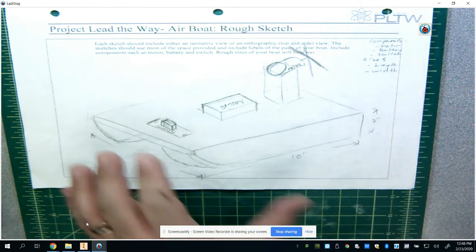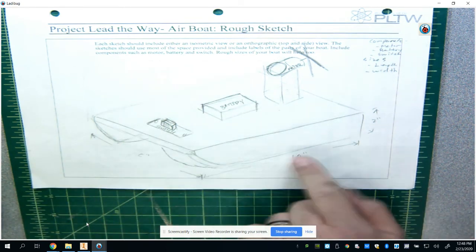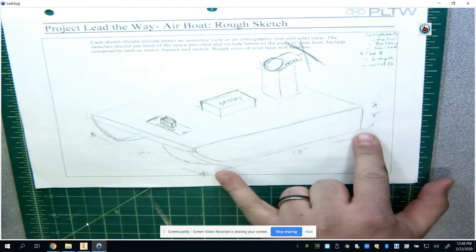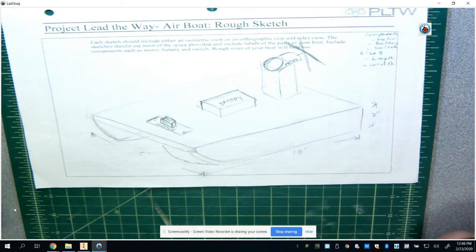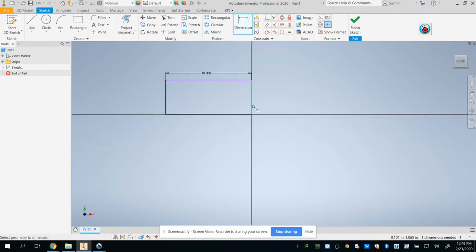There are a lot of different ways you can draw these things. I could draw this as a side view or a top view. I'm going to start with the side. I'm going to draw a rectangle that's 10 inches long, 2 inches tall, and I'll extrude it to 5 inches deep. So I'll grab my rectangle tool. I will dimension it so that it is 10 inches long, according to my drawing, and then 2 inches tall.